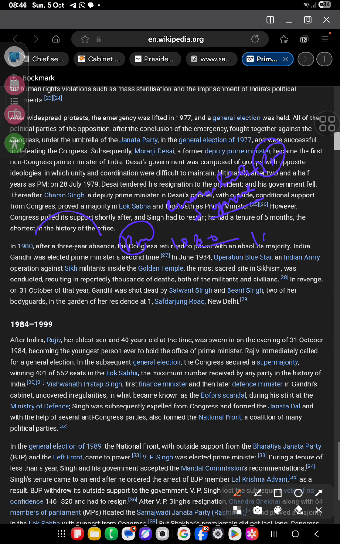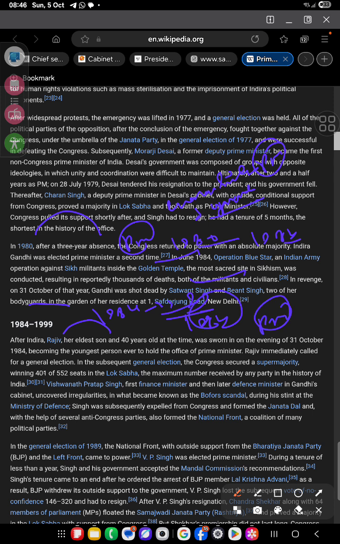In 1984 there was Operation Blue Star, an Indian army operation against Sikh militants in the Golden Temple, the most sacred site of Sikhism, resulting in reportedly thousands of deaths. In revenge, Gandhi was shot dead by Satwant Singh and Beant Singh, two of her bodyguards. Then her eldest son Rajiv, 40 years old, was sworn in on the evening of 31 October 1984, becoming the youngest person ever to hold the office of PM.